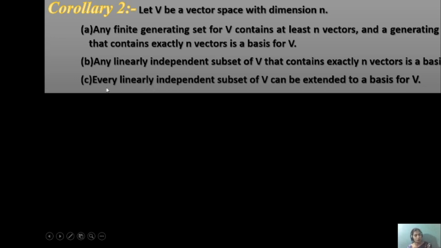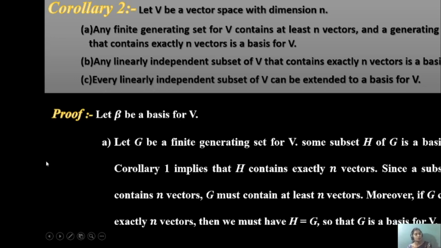Okay, let us get started with the proof. Let beta be a basis for V. Okay, first, any finite generating set for V. Let G be a finite generating set for V. Some subset H of G is a basis for V. Corollary first implies that H contains exactly n vectors. Since a subset of G contains n vectors, G must contain at least n vectors. Moreover, if G contains exactly n vectors, then we must have H equals G, so that G is a basis of V, as was to be proved.